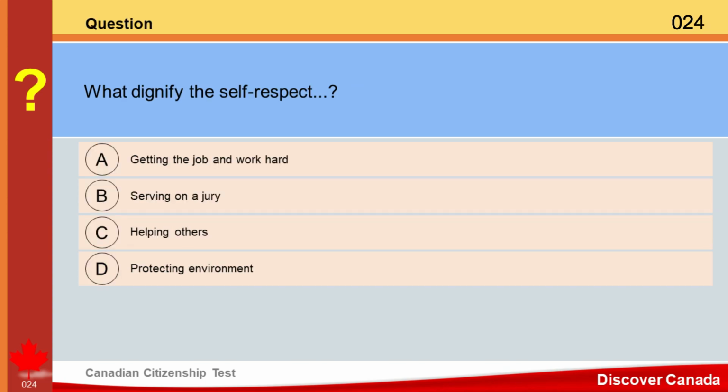Question. What dignify the self-respect? A. Getting the job and work hard. B. Serving on a jury. C. Helping others. D. Protecting environment. Answer. A. Getting the job and work hard.